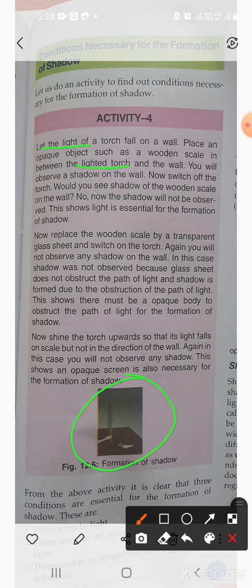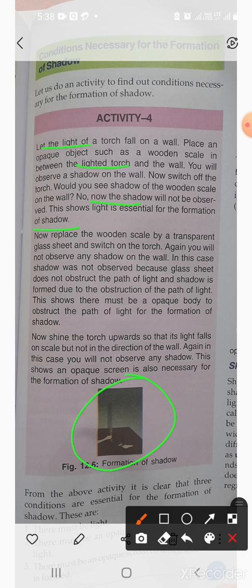Now switch off the torch. Would you see the shadow of the wooden scale on the wall? No. Now the shadow will not be observed. This shows light is essential for the formation of shadow.